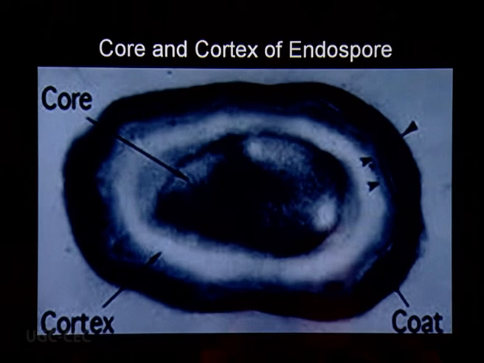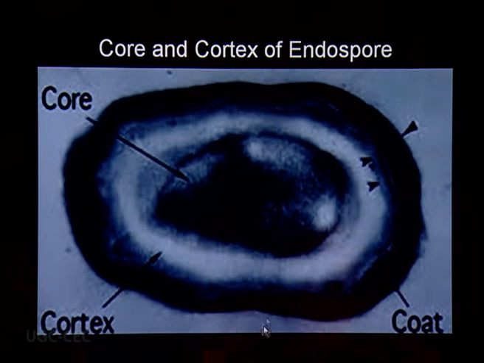And apart from that, there may be some organic acid in the form of teichoic acid or in the form of dipicolinic acid, which provides stability to the wall of the endospore. The next layer after the exosporium is the spore coat. This spore coat actually has hexose dipicolinic acid and provides resistance to heat.